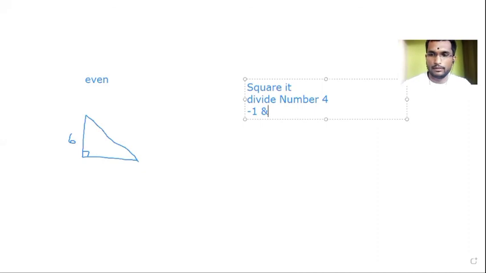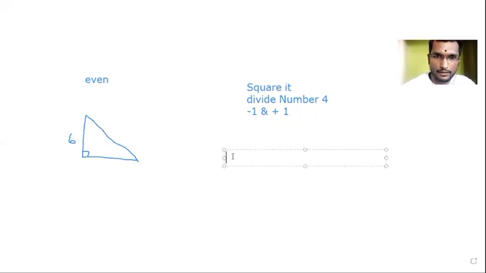Whatever. 35 and 37. And add that number. Add 1 in that. Okay. So square of 6 will be 36. What number did Aditya get? I got this 35 and 37.